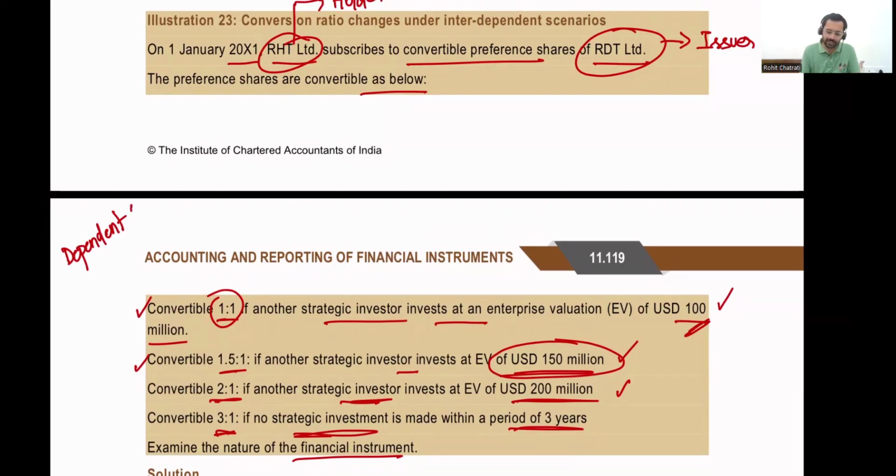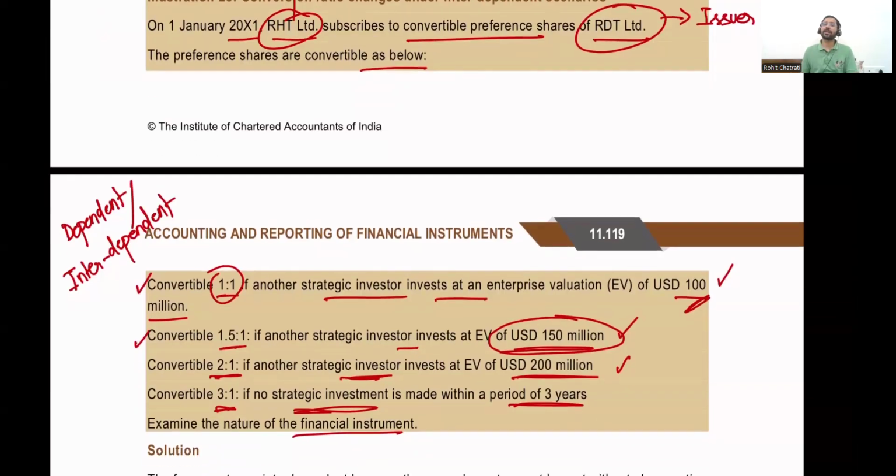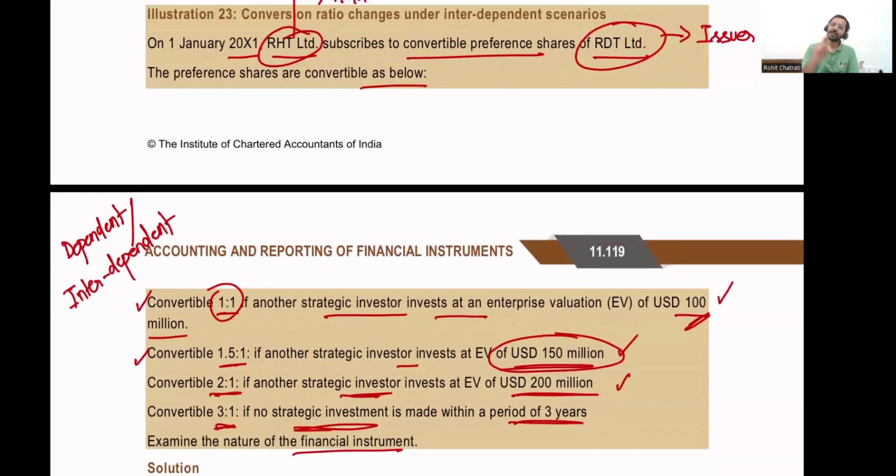So they're called interdependent, unlike the previous example where to achieve condition 2, we did not have to achieve condition 1. Whereas over here, to achieve condition 2, by default, you would have achieved condition 1. So this is a case where they are not independent, but interdependent. The scenarios or the events or conditions are interdependent.